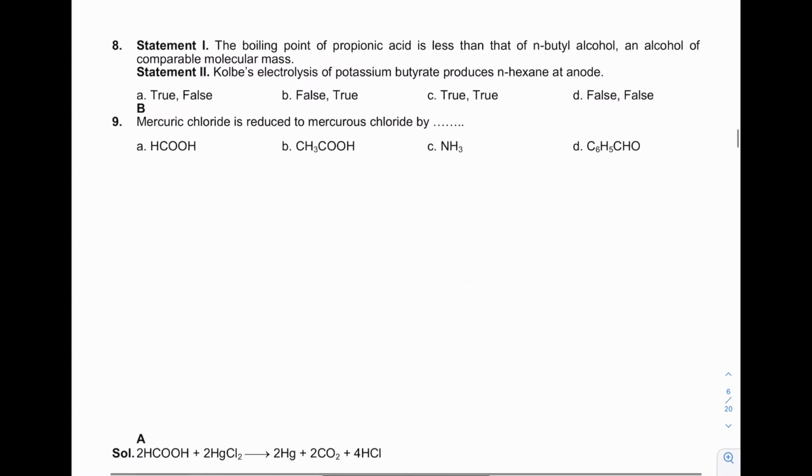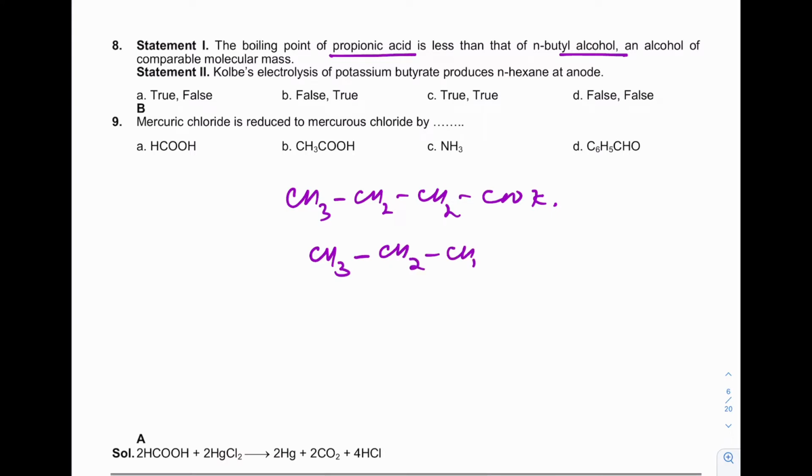Next is the boiling point of propionic acid is less than that of normal butyl alcohol, an alcohol of comparable molecular mass. Sorry, in the first, the boiling point of propionic acid is more because carboxylic acids have stronger hydrogen bonding, so boiling points are higher. So the first statement is wrong, so it is false.